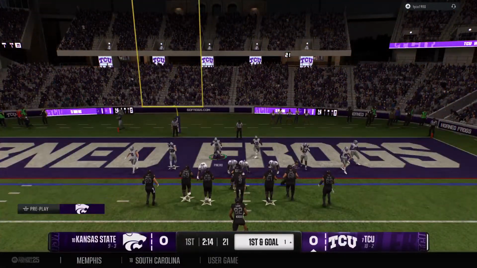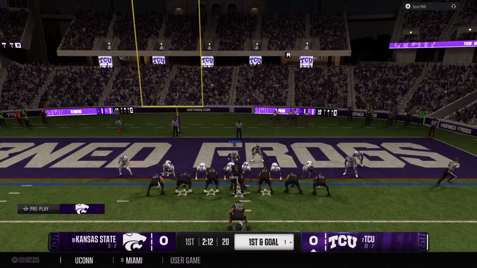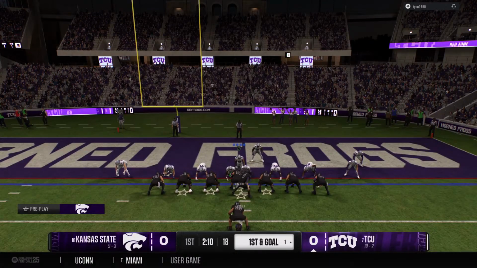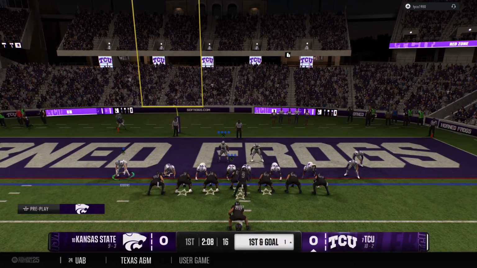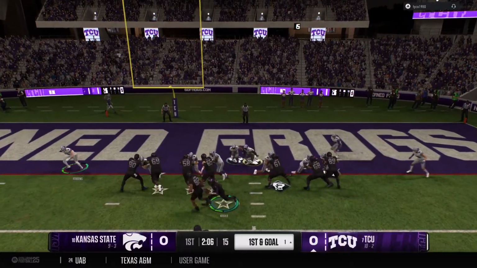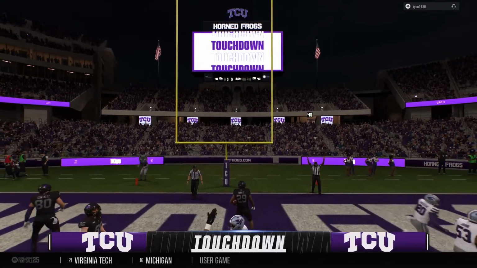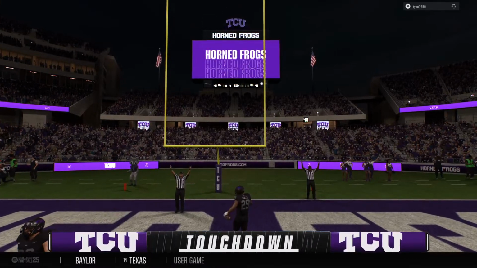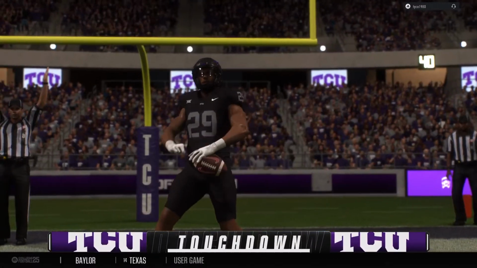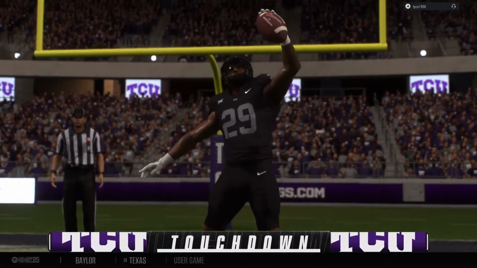And the Horned Frogs trying to punch it in. It's 1st and goal. They'll try to run this one in. He powers into the end zone. Touchdown, Texas Christian. This offense comes out immediately, gets points on the board.